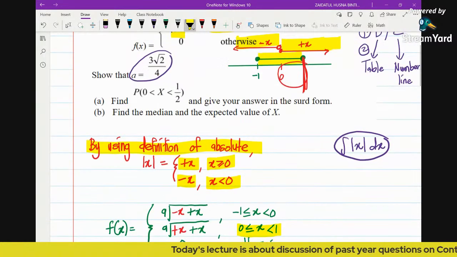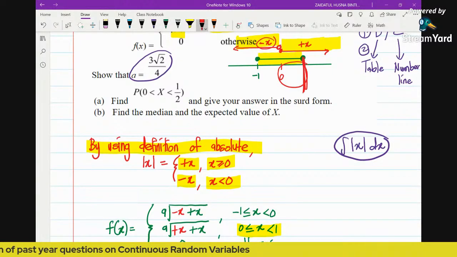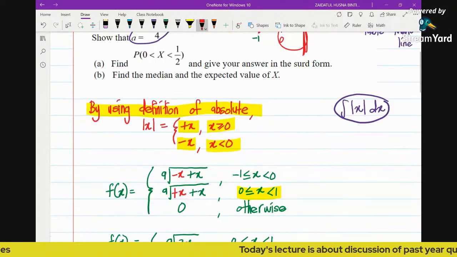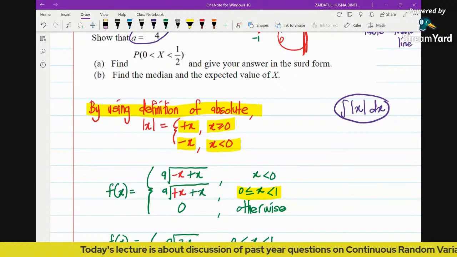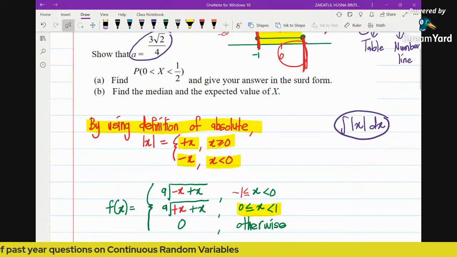For the second, the definition of absolute says x will take a negative sign when x is less than 0, but it won't go until negative infinity, because the function is only defined until negative 1. So that's why here we stop at negative 1, and it will be from negative 1 until 0 only.